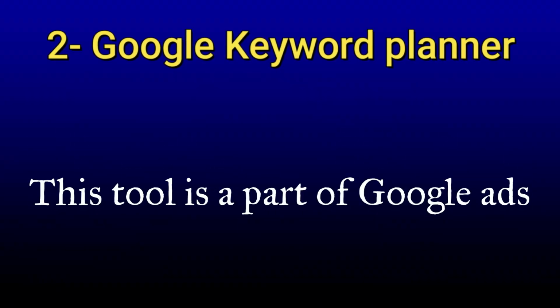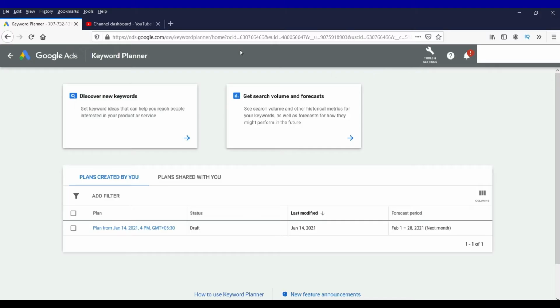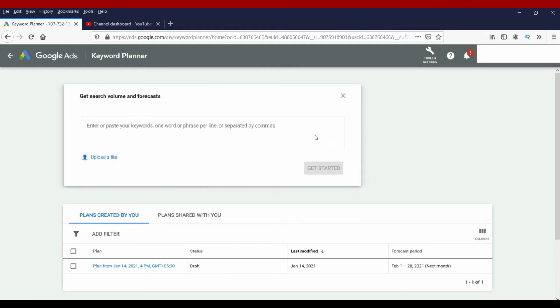Now the second one is Google Keyword Planner. This tool is a part of Google Ads. You need to have a Google Ads account to use this tool. If you have a Google Ads account, then log into your account, go to Settings and Tools. There you will find the Keyword Planner tool. Use this tool. This tool will give you detailed information about the volume of the keyword and its difficulty.